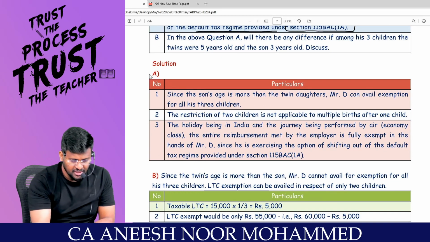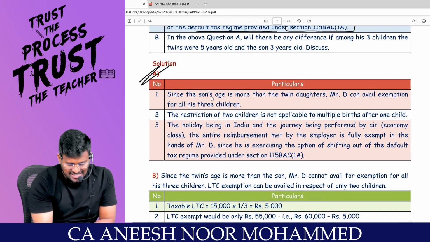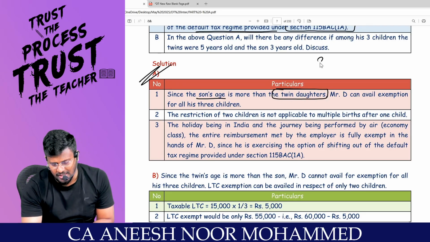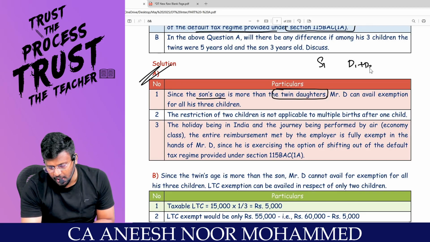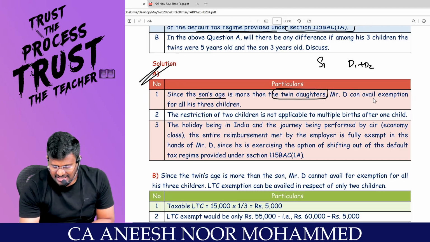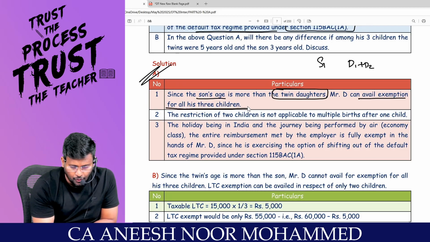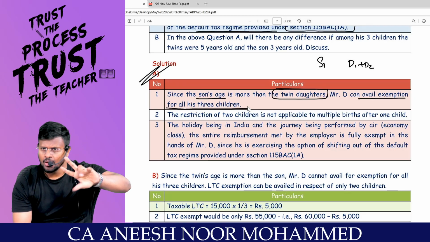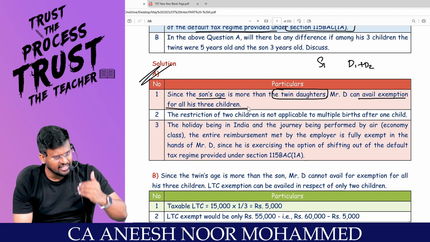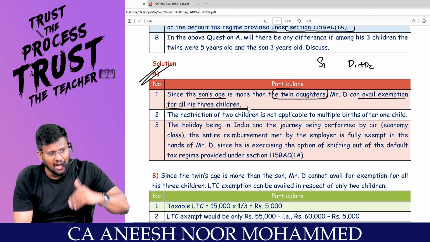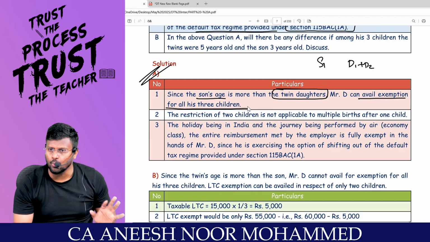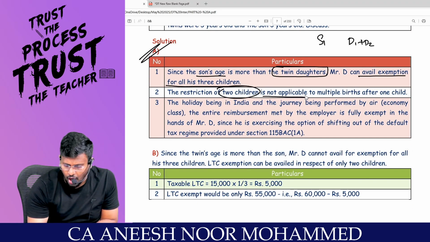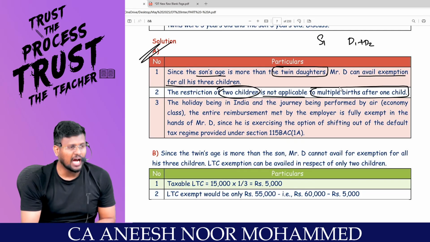Comfortable? This is case number 1. Since the son's age is more than the twin daughters, first the son is child 1, then only the twins are child 2 and 3. Are you really with me? Mr. D can avail exemption for all his how many children? These 3 children will be treated as 2 children. As per section 10(5) in the family, after the cutoff date, 2 children are allowed. Comfortable? So the restriction of 2 children is not applicable to multiple birth after 1 child.